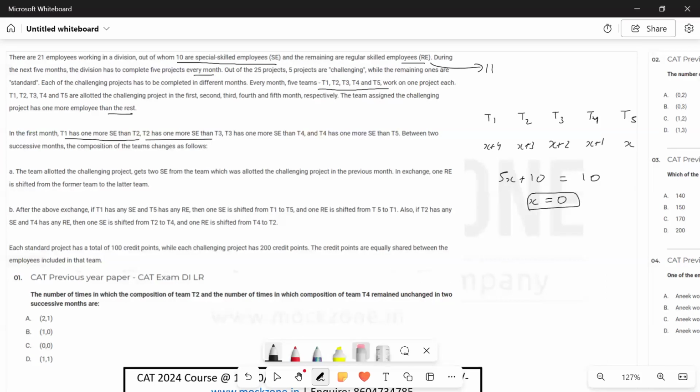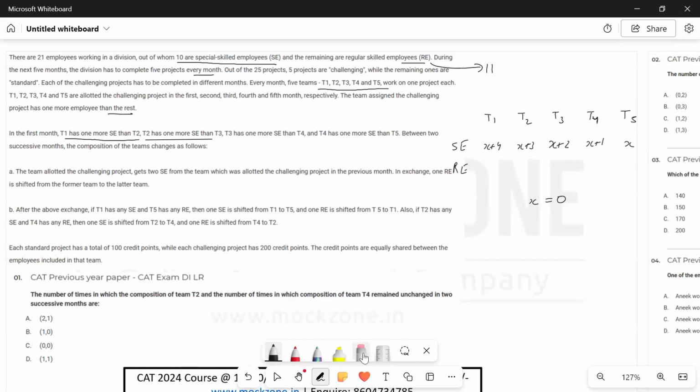That means in the first month, X is coming out to be 0. So in the first month, if we talk about SE and then RE, in month number 1, let's make some gap, and RE.